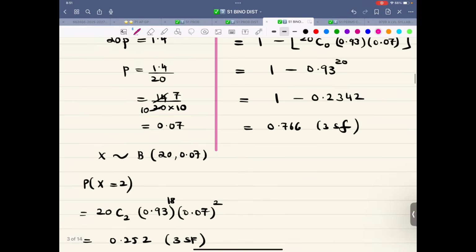So answer of part 2, the unrounded value, let me write it, 1 minus 0.2342. This is 0.7658. That is the 4 SF value. We'll be using it for part 3.